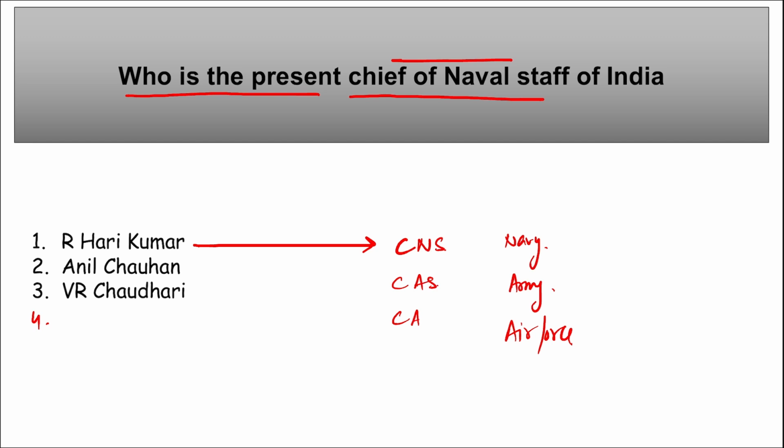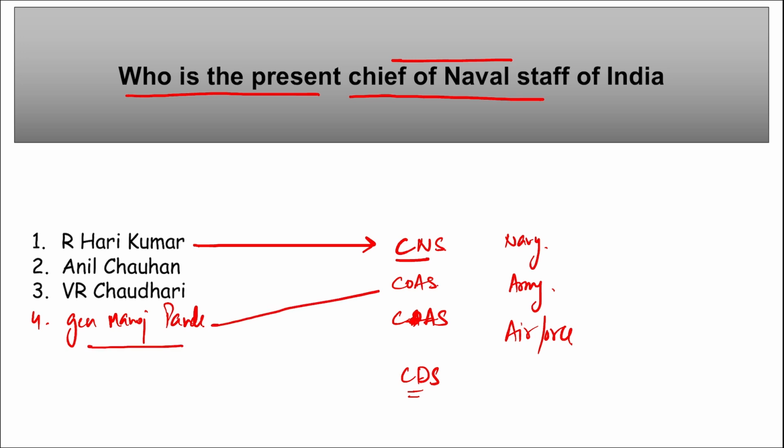Add here one more, General Manoj Pandey. Right? And tell me who is the CDS also. Correct? Now we are talking about Chief of Army Staff, Chief of Air Staff, and Chief of Defense Staff. So we know that Chief of Navy will be R. Hari Kumar. Who will be General Manoj Pandey? He will be the Chief of Army Staff.